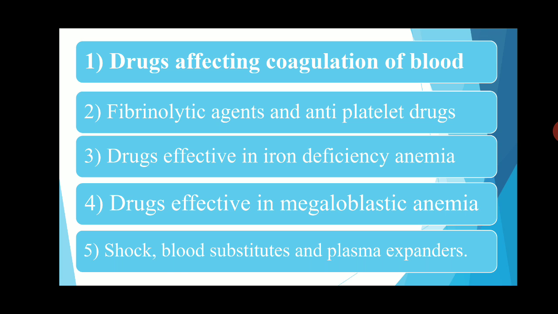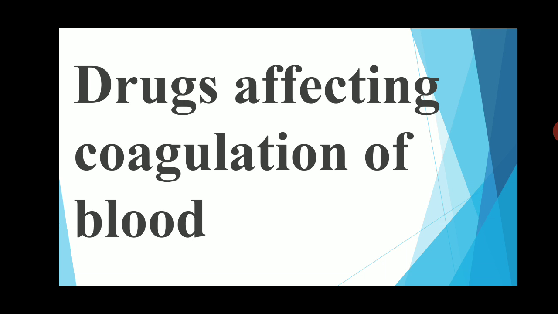Shock, blood substitutes and plasma expanders. These are the chapters covered in the blood forming organs unit. So one by one I will explain these chapters. The first chapter we are going to explain is drugs affecting coagulation of blood.